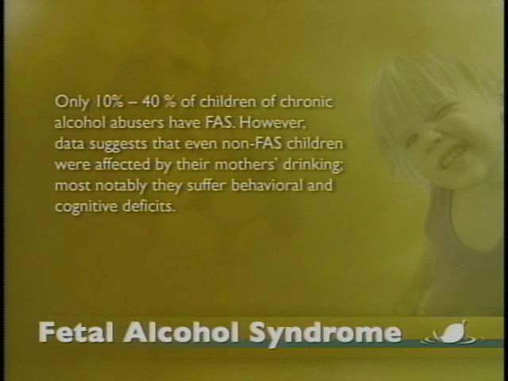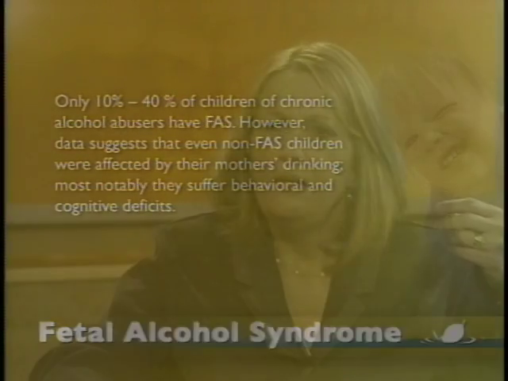Again, this all goes back to how the brain is formed during development with the introduction of alcohol, and the prenatally exposed child is going to exhibit behaviors related to planning, problem-solving issues, and impulsivity.